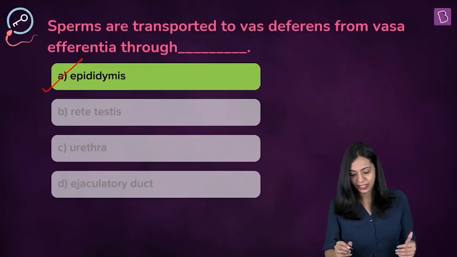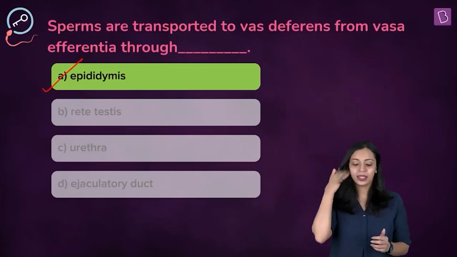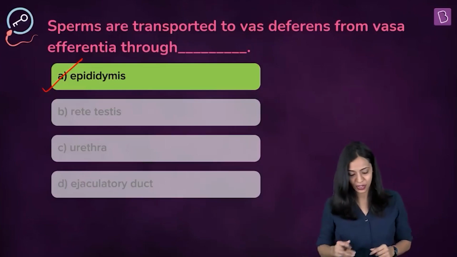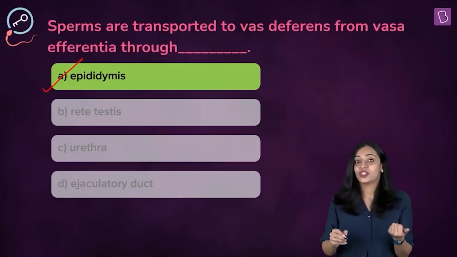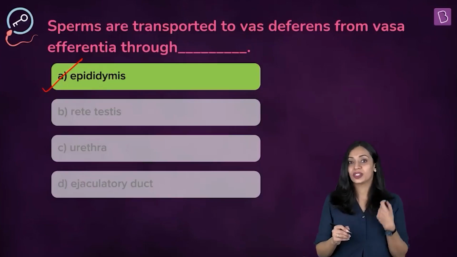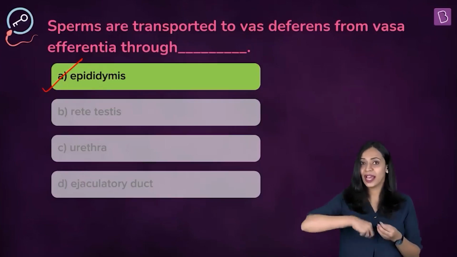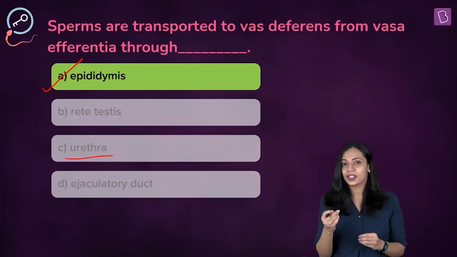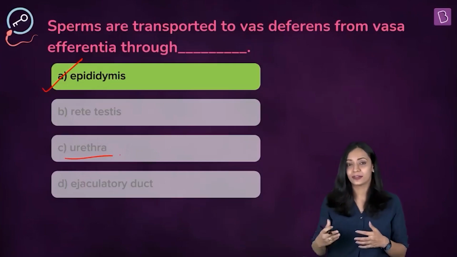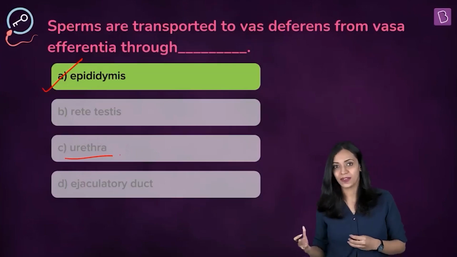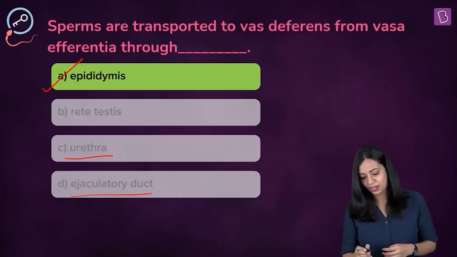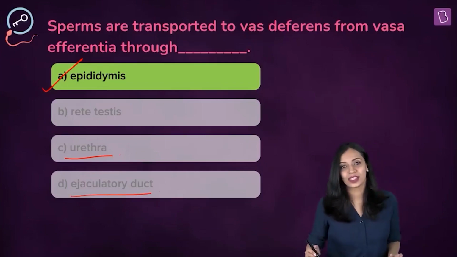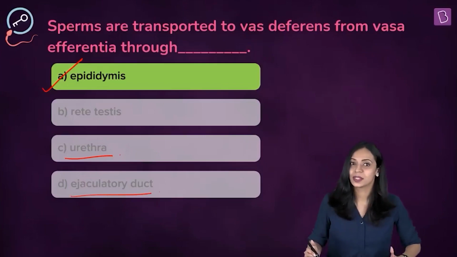I already told you what rete testis is, which is option B. It is found between the seminiferous tubules and the vasa efferentia, so that is incorrect. Now, I mentioned a muscular tube called the vas deferens being present, right? So that will lead to the urethra, and the vas deferens joins with another duct from an accessory gland known as the seminal vesicle to form a common ejaculatory duct. So these are not the correct answers. The correct answer to this question is option A, epididymis.